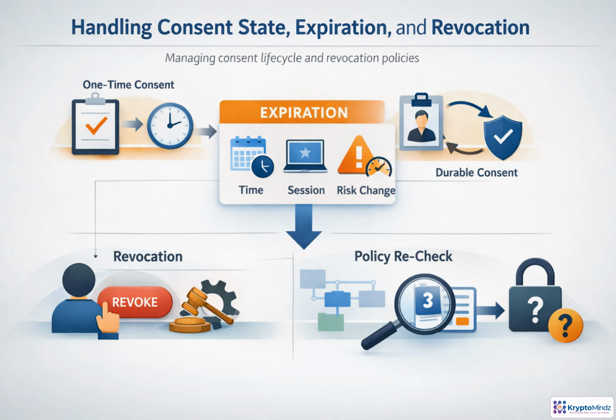Treat consent as a living state, not a checkbox you store forever. Some approvals should be single-use, especially for sensitive or unusual actions. Others can last for a session, a fixed time window, or repeat safely as durable delegated consent. The important question is what ends that permission? Elapsed time, logout, increased risk, or changed parameters. Users must be able to revoke access, and administrators may need that power too. Finally, recheck policy at execution time, because roles, tenant membership, and downstream permissions can change after consent was granted.